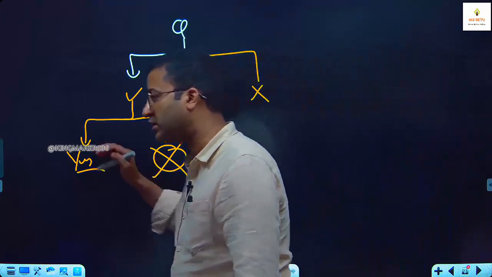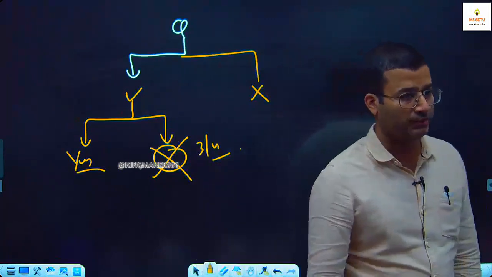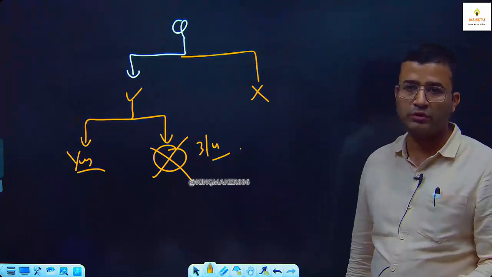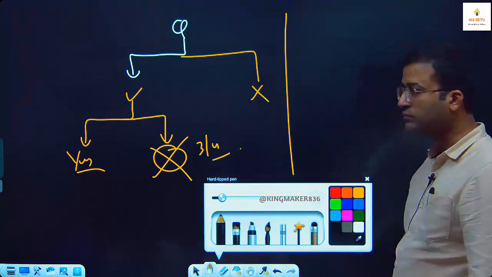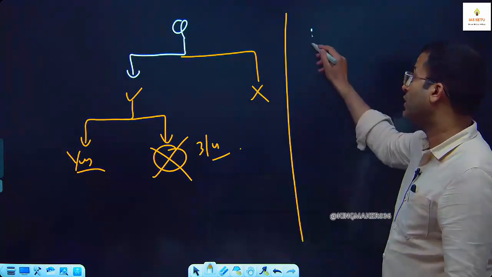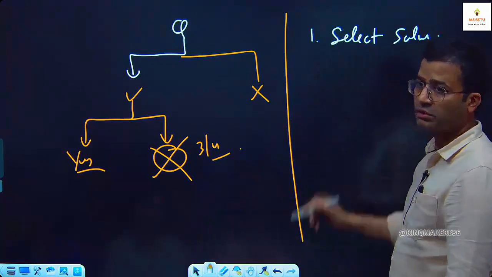If any question requires more than 4 minutes, you have to skip. Straightforward, you have to skip. I will tell you what you have to do when we start our test series. There are 3 things, I will explain later. When you read a question, there has to be 3 types of response. One is select and solve: select the question and solve it immediately.